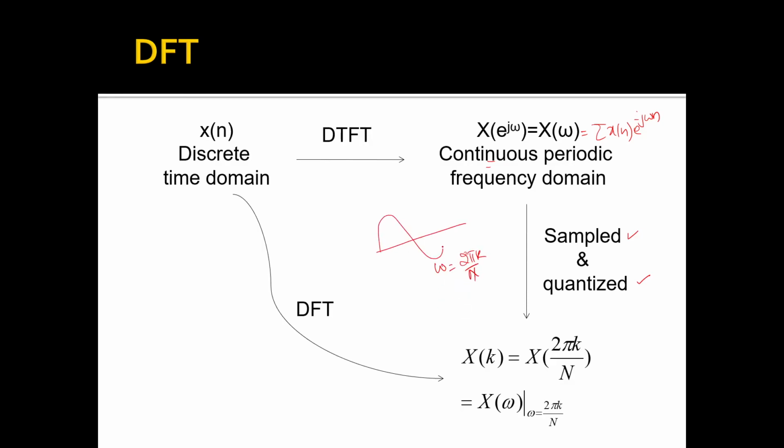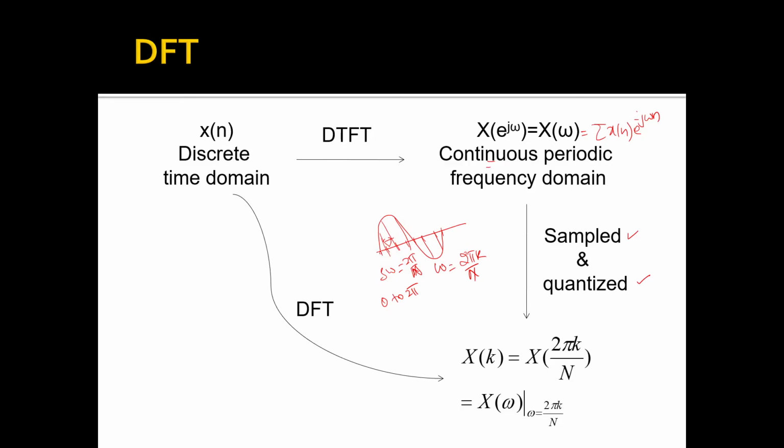So for example, we have a signal like this. We take the samples at regular intervals so that we get the samples, and the spacing between any two samples is going to be 2 pi by n. So in one cycle, n samples we are going to take, and in one cycle omega ranges from 0 to 2 pi. Therefore, the spacing between any two samples will be 2 pi by n.